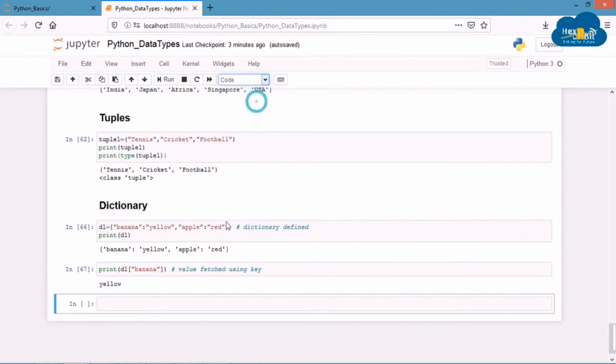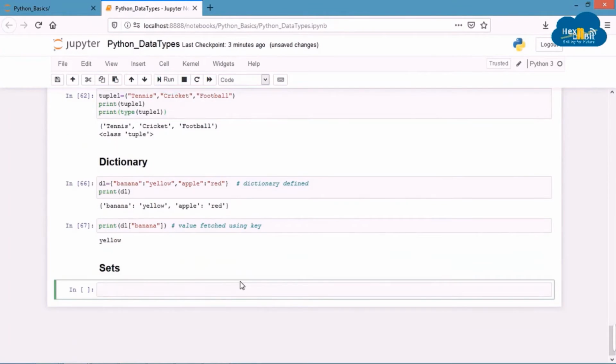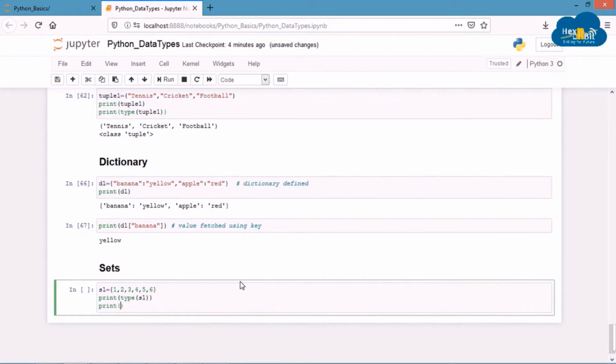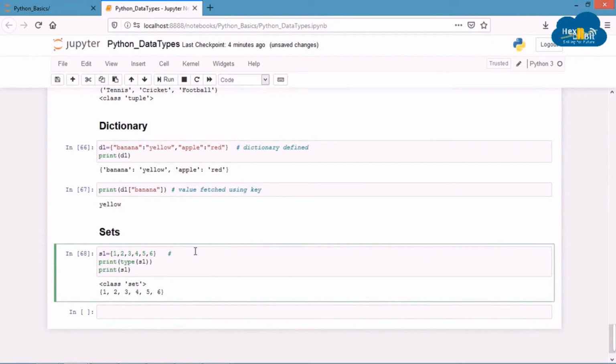The last data type we are going to discuss in this session is sets. A set is a collection data type in Python. A set object contains one or more items, not necessarily of the same type, which are separated by commas and enclosed in curly brackets. A set doesn't store duplicate objects.